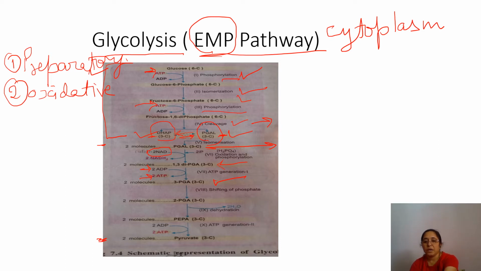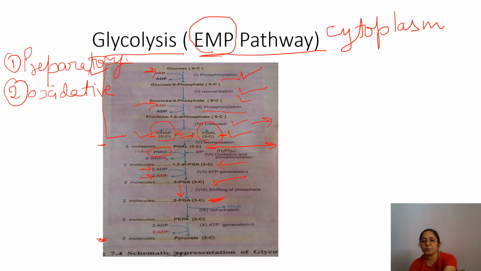After that, next is the isomerization. Here the enzyme phosphoglyceromutase brings about the conversion of 3-PGA to 2-PGA. In this reaction, the phosphate group is shifted from the third carbon atom to the second carbon atom, and we are getting 2-PGA here.